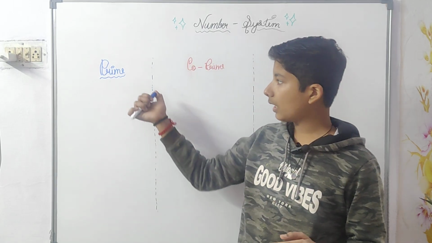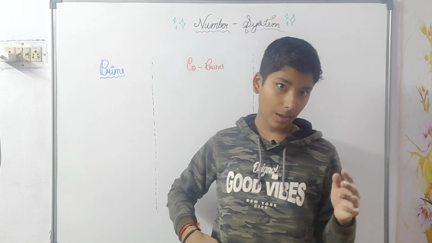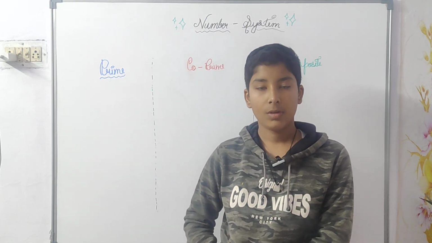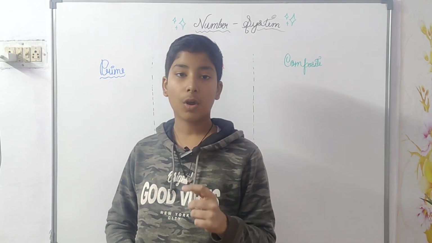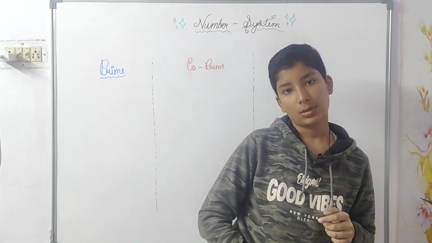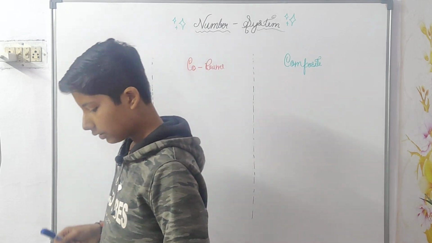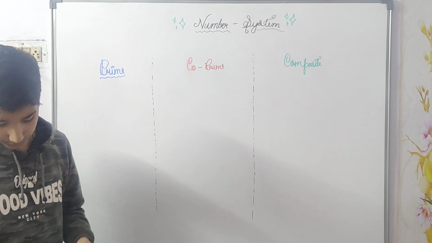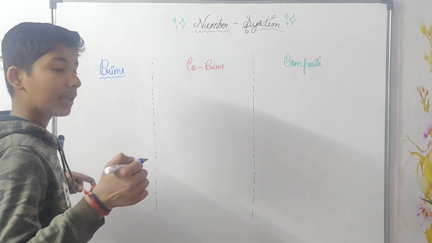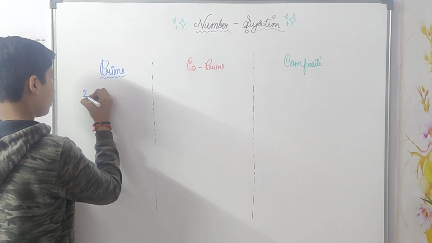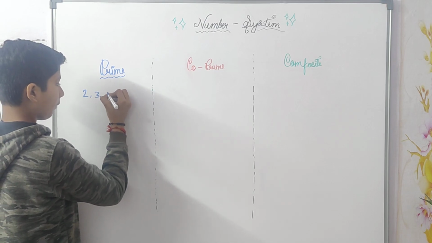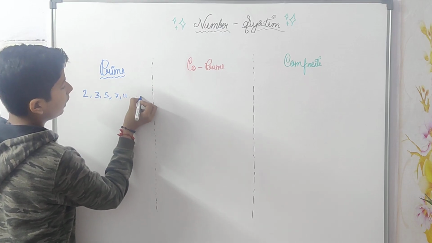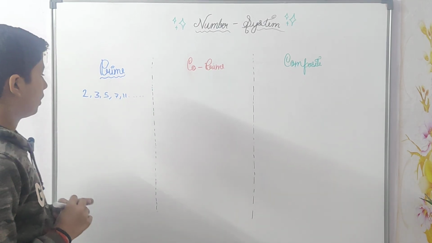These numbers have no factor other than 1 and themselves, meaning numbers not having more than 2 factors. I will tell you the examples also: 2, 3, 5, 7, 11 and so on.